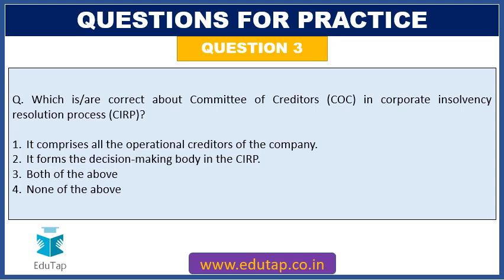Next question: which is correct about the committee of creditors in the corporate insolvency resolution process? It comprises all the operational creditors of the company. It forms the decision making body in the CIRP. Both of the above, or none of the above.